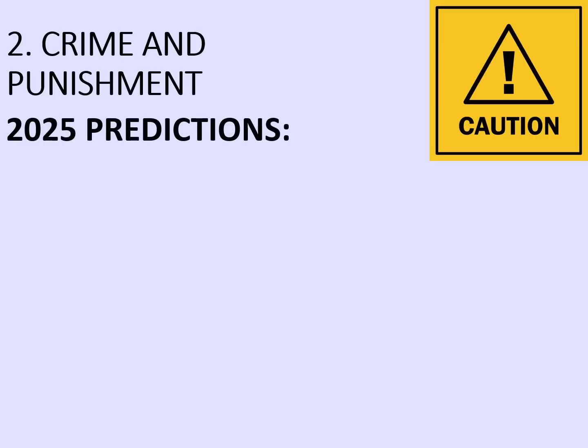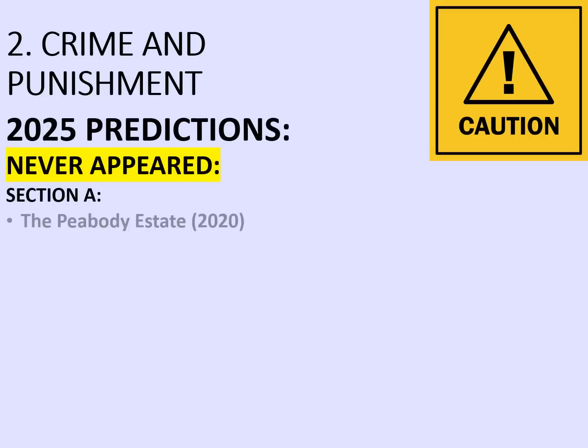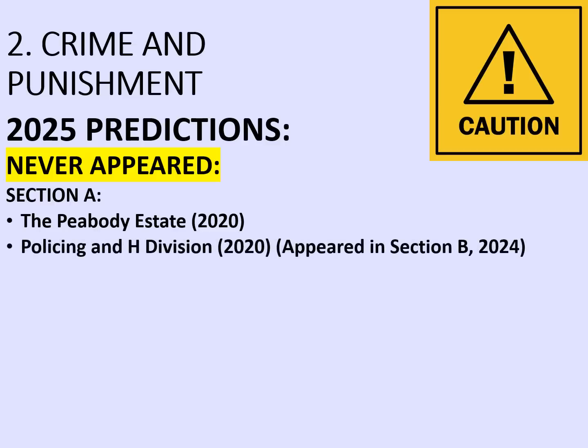Just as with medicine, this section should get smaller every year, the topics that have never appeared. In section A, the Peabody estate appeared in 2020, but do bear in mind that almost nobody did that particular exam, so we can almost consider it to have never appeared. Policing and H division also appeared in that 2020 exam.